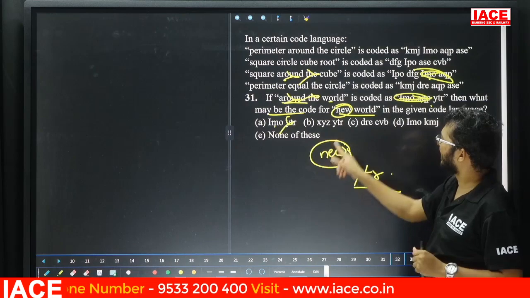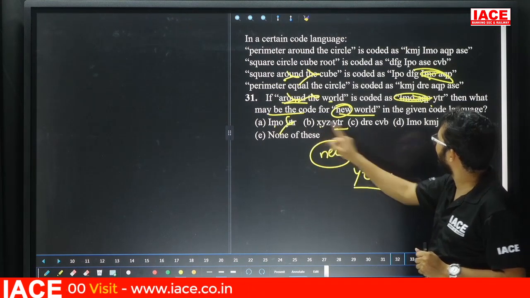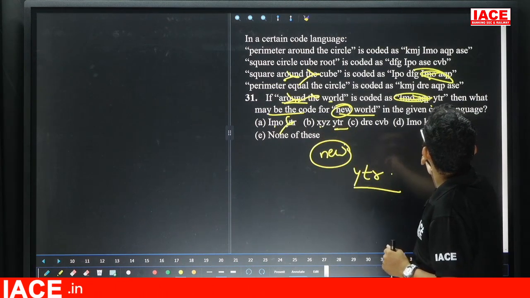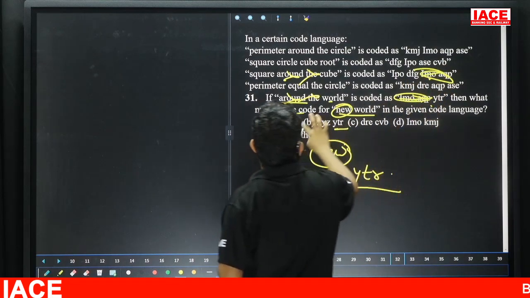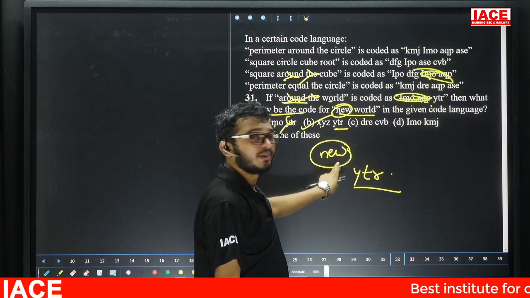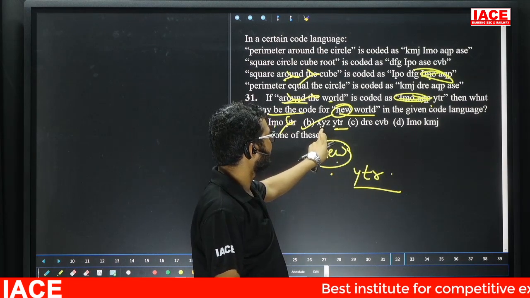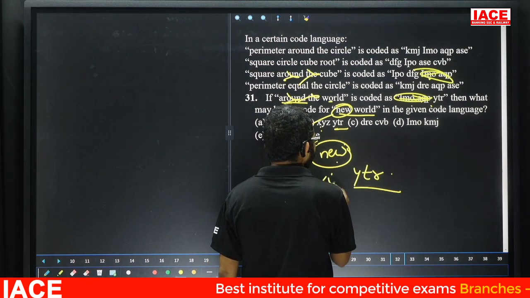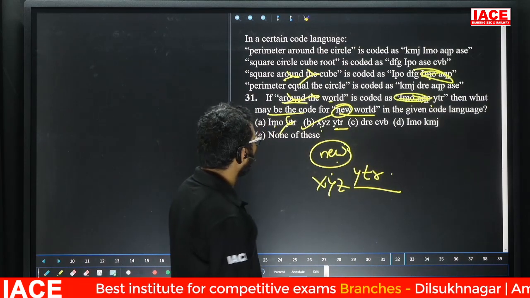First option. Second option. YTR is there. XYZ. XYZ is there. XYZ is not there. Then this is the only answer. This is the only answer. Yes. Why? Because new information is new. New code is for XYZ. Then what is the answer? XYZ YTR. Question number 31. Option B.